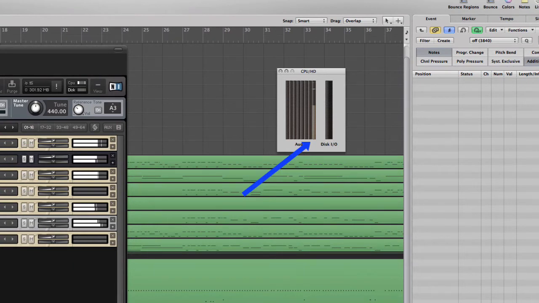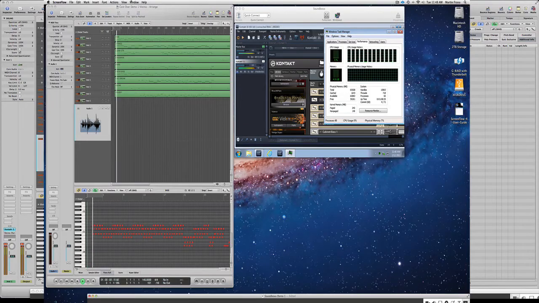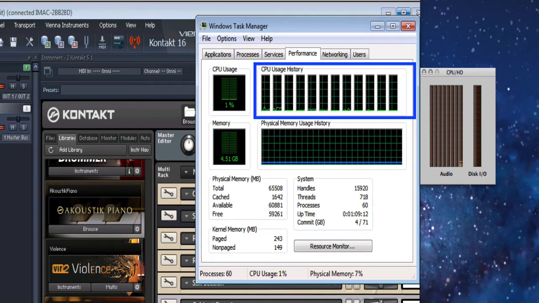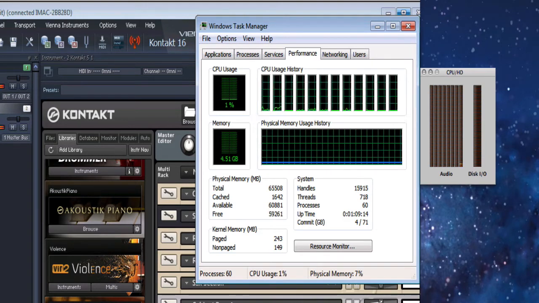On a Soundbox, we can use the same instance to show how the load is spread across all processor cores, as seen in the Task Manager. You can see that we barely hit 1 or 2% of the processor's load. Also, you can see that the load is spread across all 12 cores. This makes it nearly impossible to overload a Soundbox, while it's easy to overload a single core on a Mac. You can also see the Mac's usage is down to a minimum, which again frees up your Mac CPU.